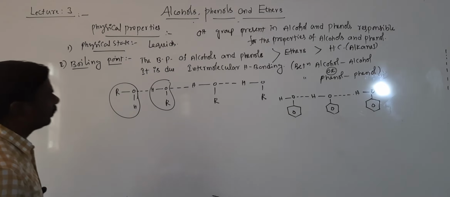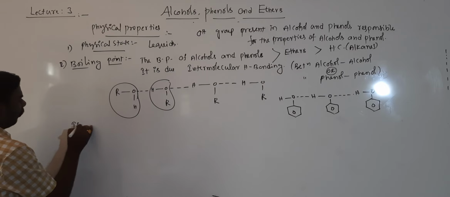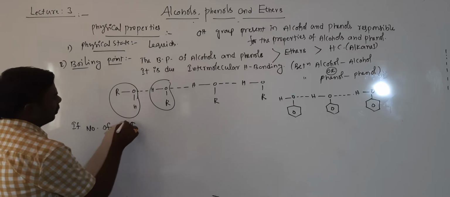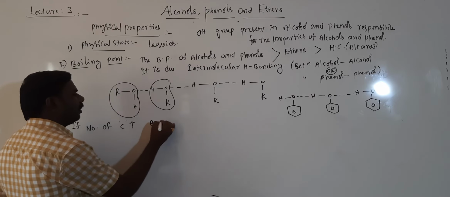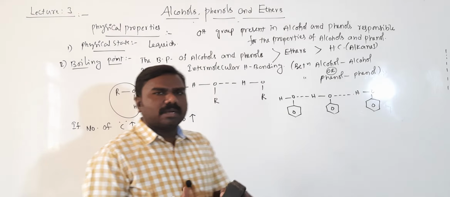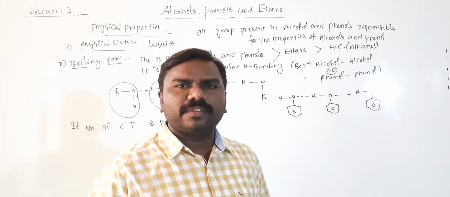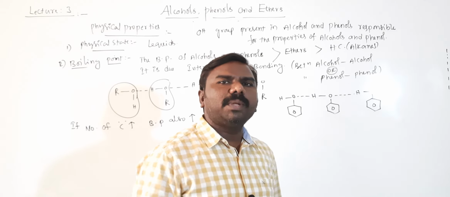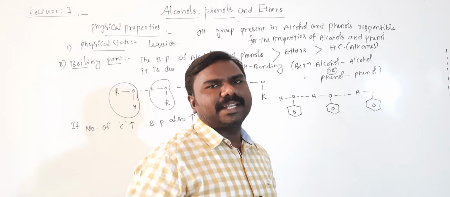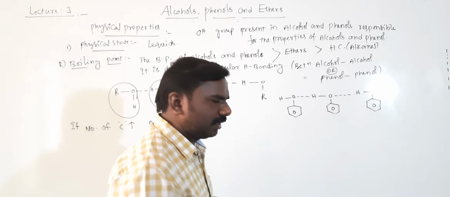Now, if the number of carbon atoms increases, boiling point also increases. It means as carbon atoms increase, the mass of the compound increases. Obviously, to boil that high molecular mass, a high temperature is required.